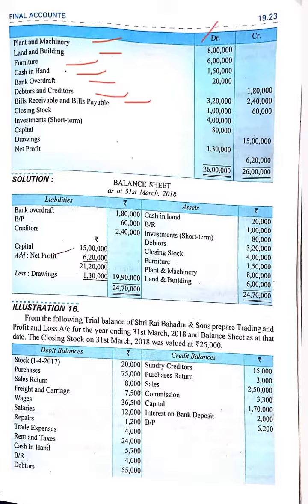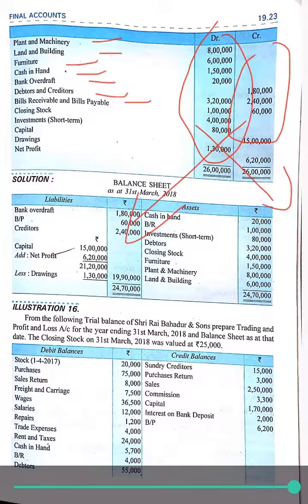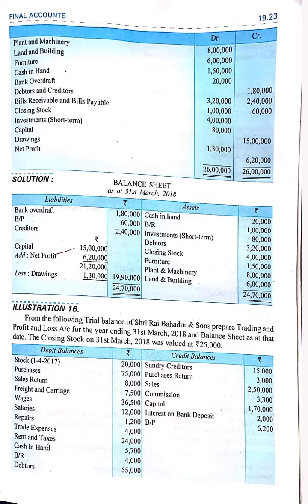If the amount is on the debit side, it will be transferred to assets. If the amount is on the credit side, it will be transferred to liabilities. But there is an exception: drawings are usually written on the debit side, but we have to subtract them from the capital.